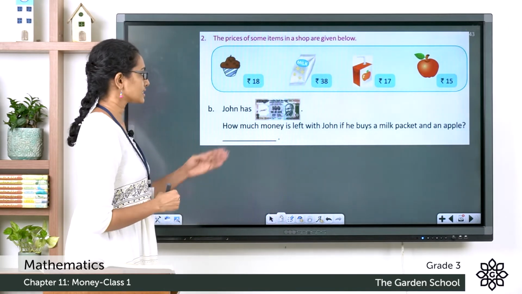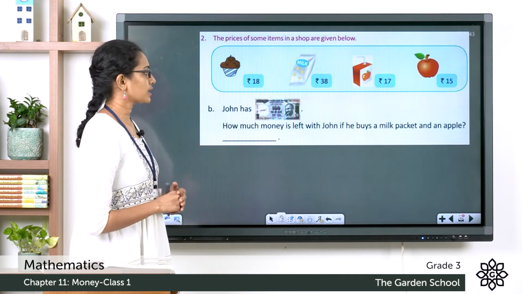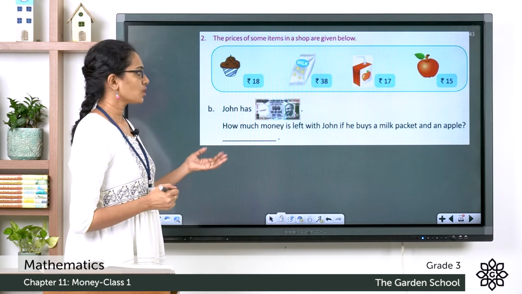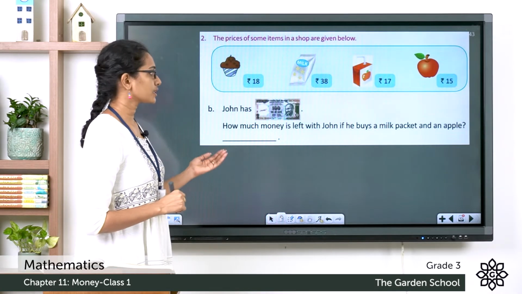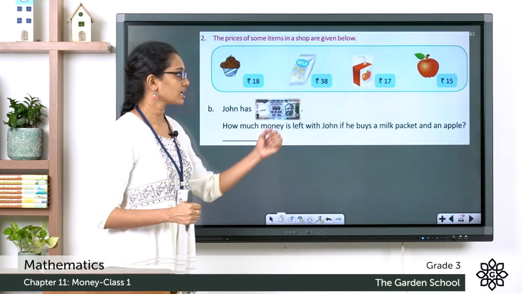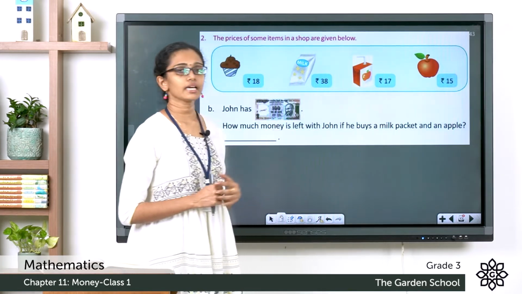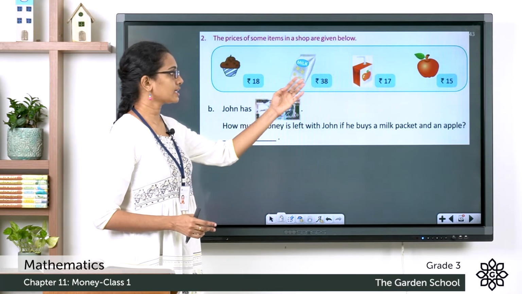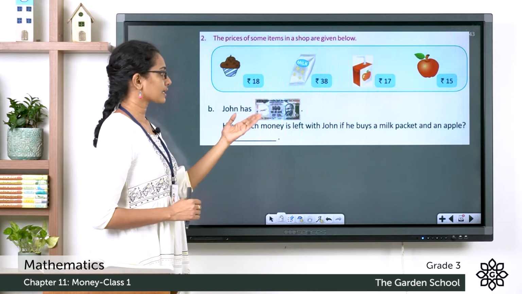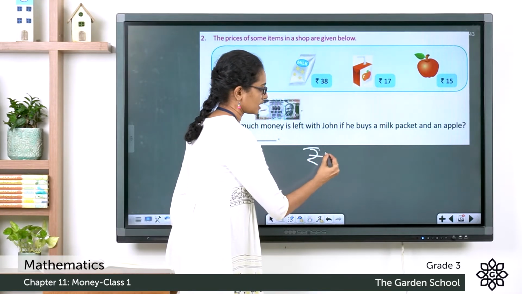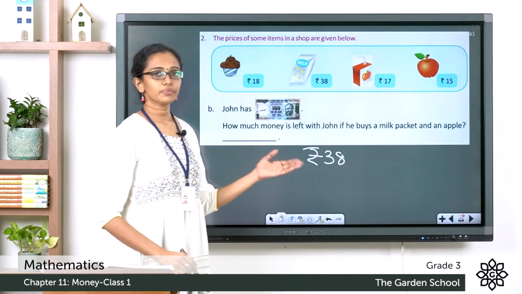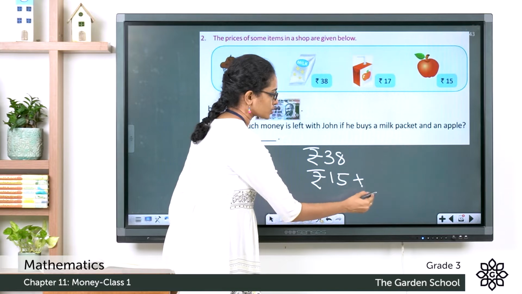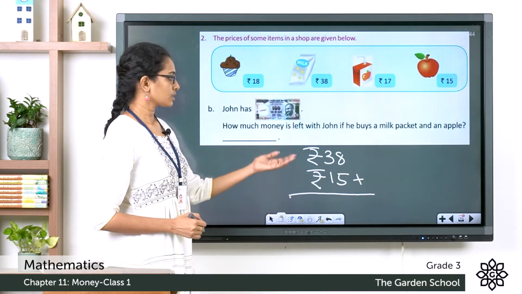Question B. John has rupees 100 with him. How much money is left with John if he buys a milk packet and an apple? So he has rupees 100 with him, and what is the amount that he will get as a balance if he buys a packet of milk and an apple. So let's first see what is the cost of a milk packet and an apple. So a milk packet costs how much? Rupees 38, and an apple costs rupees 15. So what is the total cost of an apple and a milk packet?